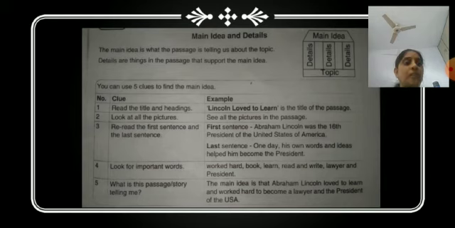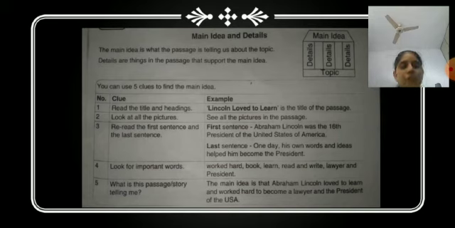There can be 3, 4 or 5, whatever you want to add in it, right? And then the topic at the last. So based upon these 3 details, what are you going to conclude, right? So to find out the main idea, we are given some steps. There are 5 clues, or you can say 5 steps, with the help of which you can find out the main idea of a story or a passage, right? So let's try to find the main idea of the story based upon these clues.